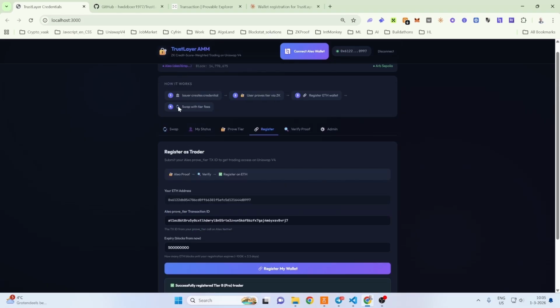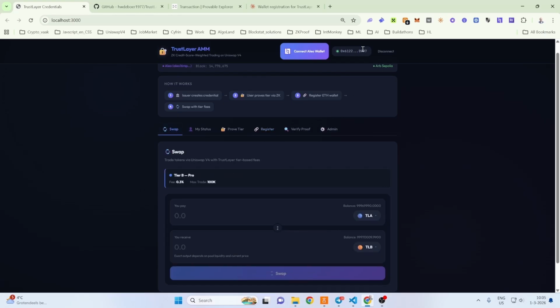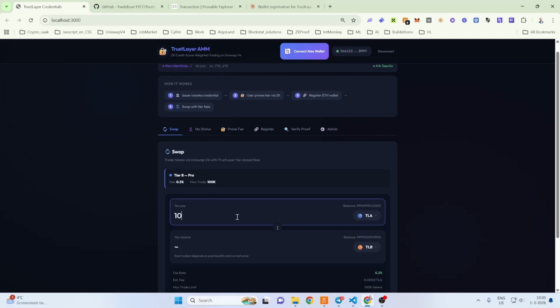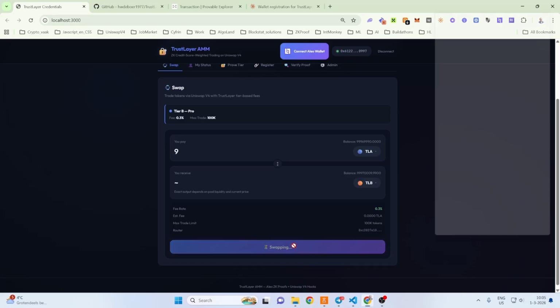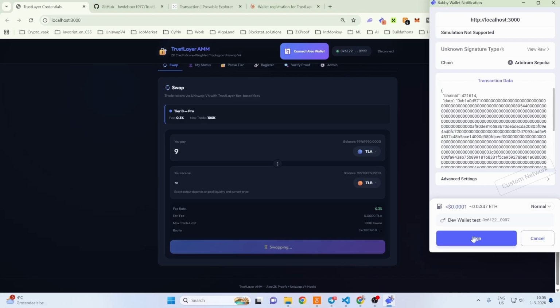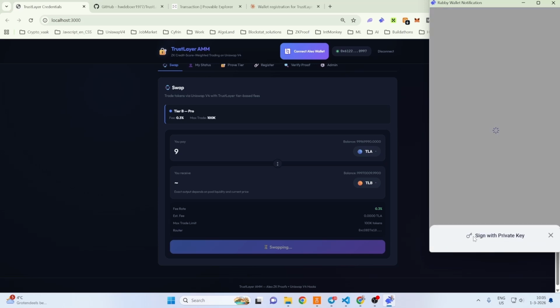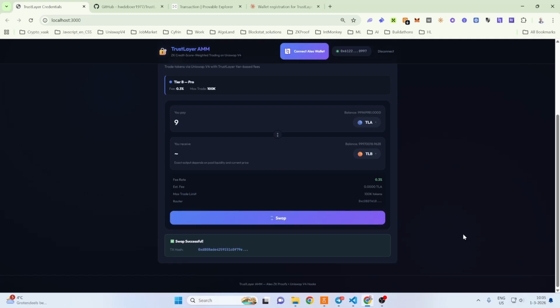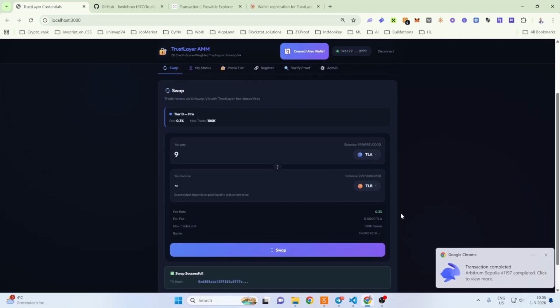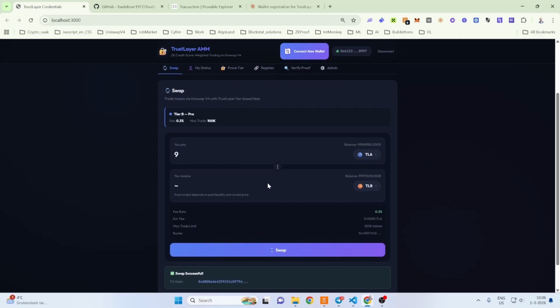So we have the tier and now we can trade on the DEX. Here we see that the wallet is registered. Now let's do a swap of 9 tokens. So swaps are working for this registered wallet.